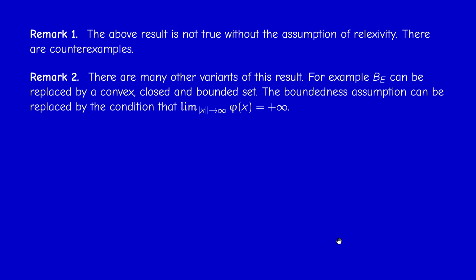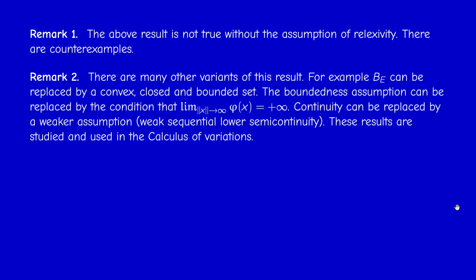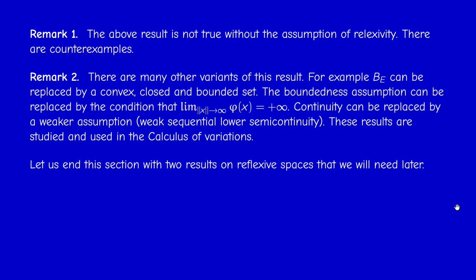And we can even work on the whole space, but we need to assume that phi of x tends to infinity at infinity. And continuity of phi can be replaced by a weaker assumption that we call weak sequential lower semicontinuity. All these things are studied and used in the calculus of variations, a very important field of analysis.